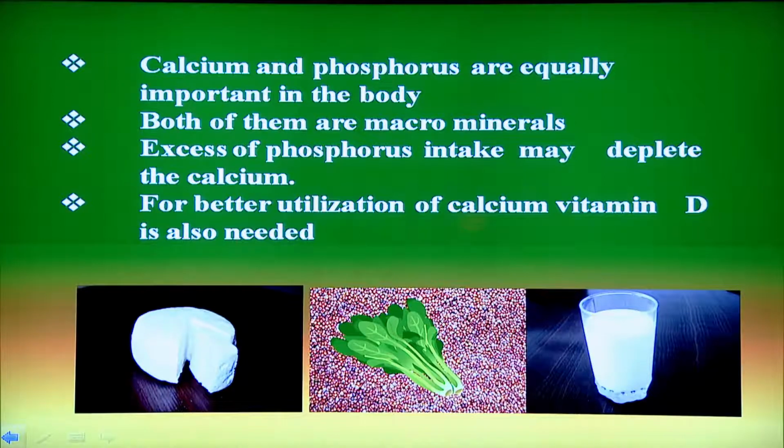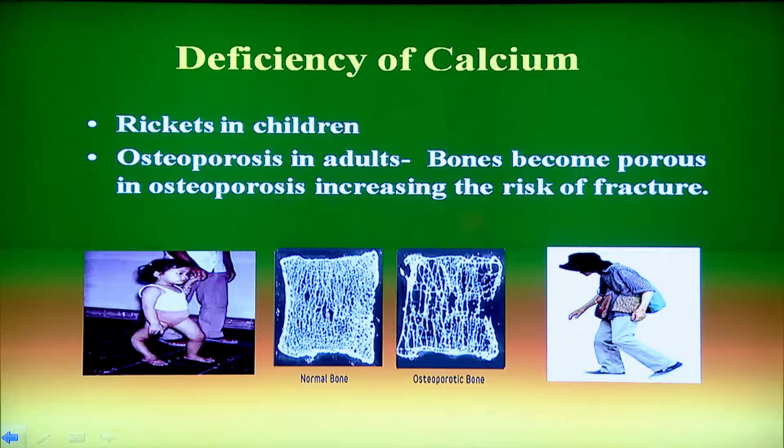Now, calcium and phosphorus are equally important, and both of them are necessary for building the bones, and both are required in equal amounts. If excess phosphorus is eaten, that will deplete the calcium present in our body. Deficiency of calcium can cause rickets in children. Here you can see the picture of rickets.